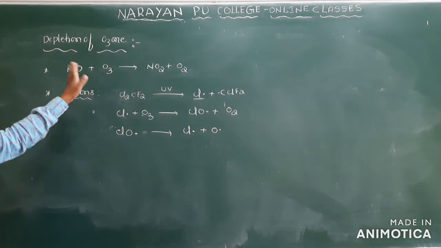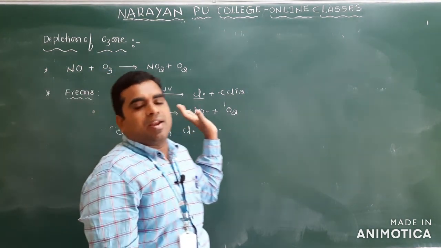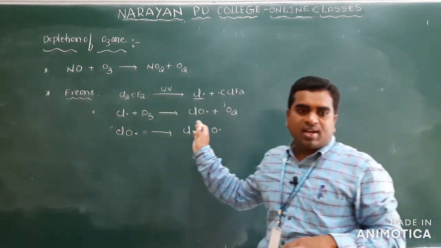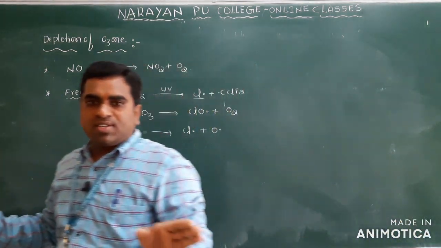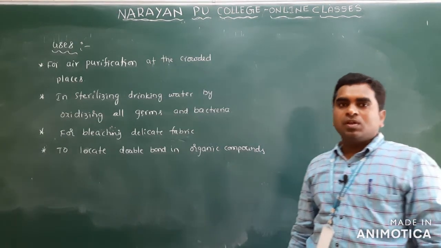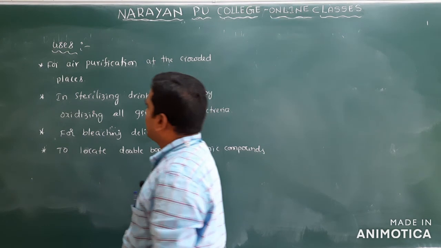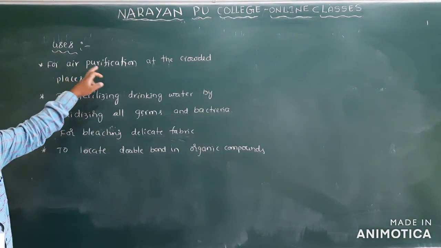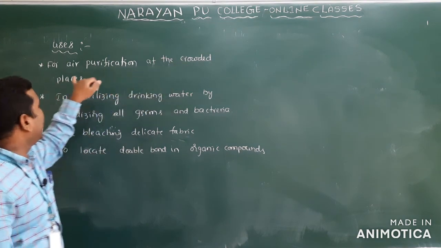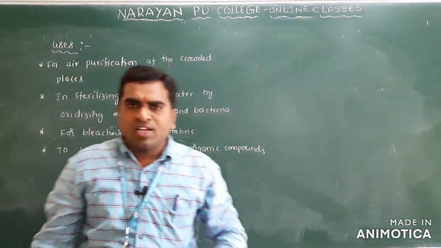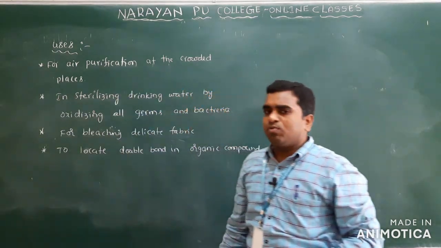So this is about the chemical properties of ozone. Then I will write one or two uses, and we will discuss them. So we have completed the chemical properties, and the last concept here is uses. First, for air purification at crowded areas like cinema halls and tunneling railways, we will use ozone.